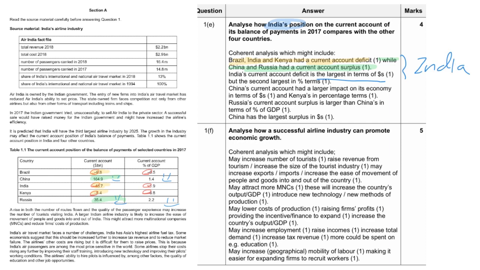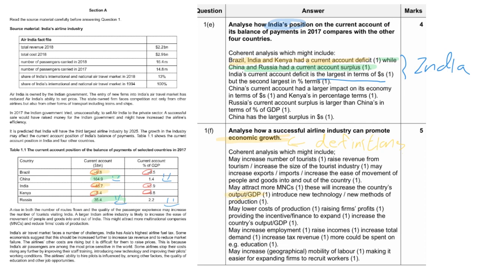We will move on to the next question. For the next question, analysis: how a successful airline can promote economic growth. There are a lot of ways to answer this question. First of all, how would you define the term economic growth? Candidates will need to give a definition. What are the meanings of economic growth? There are common answers like GDP and output.